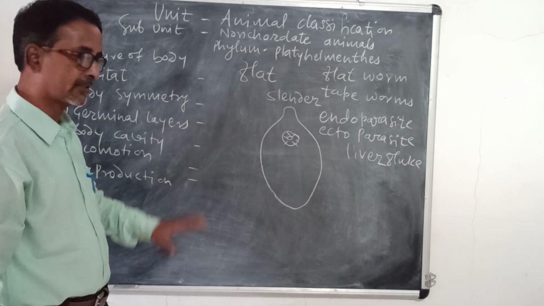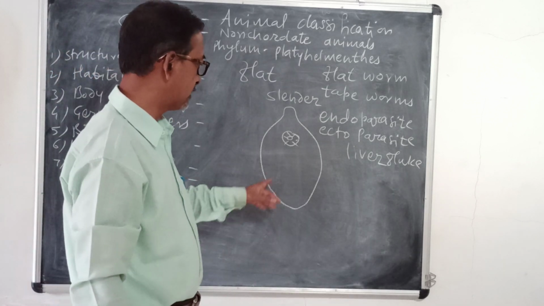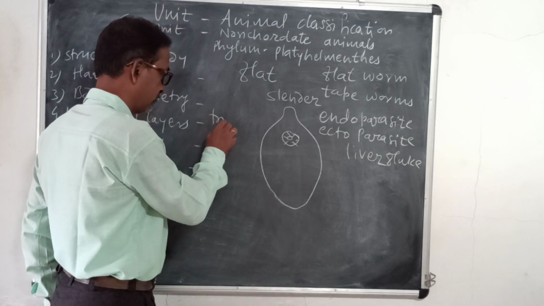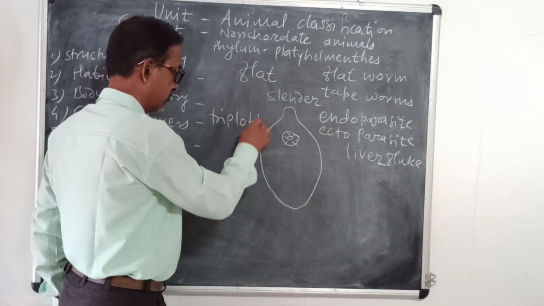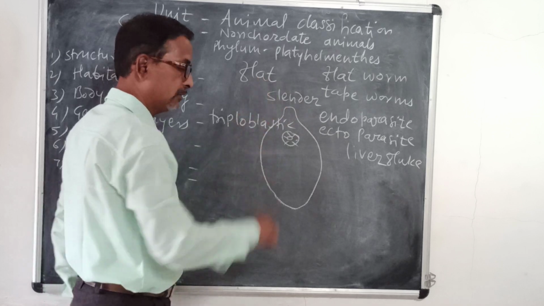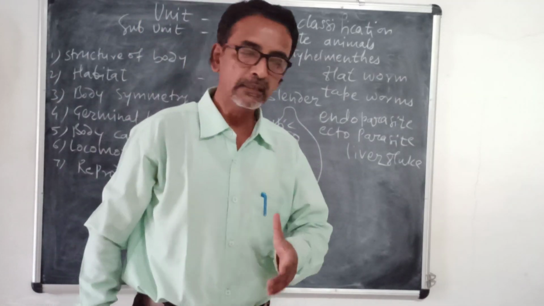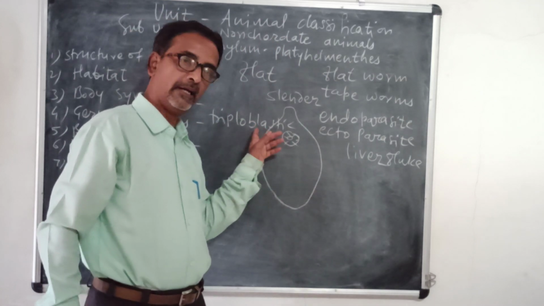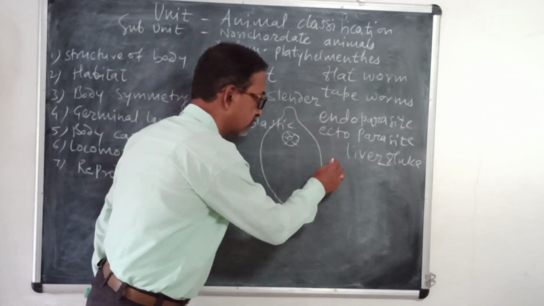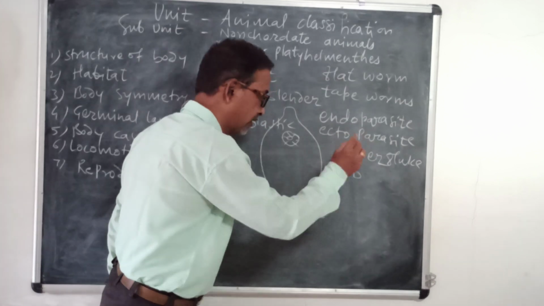Then germinal layers. Now these are triploblastic. So there are three germinal layers as we have seen already. The first is ectoderm. Ecto means outer.